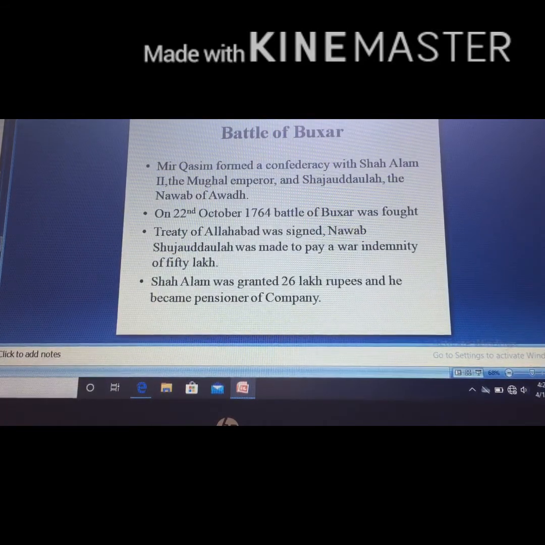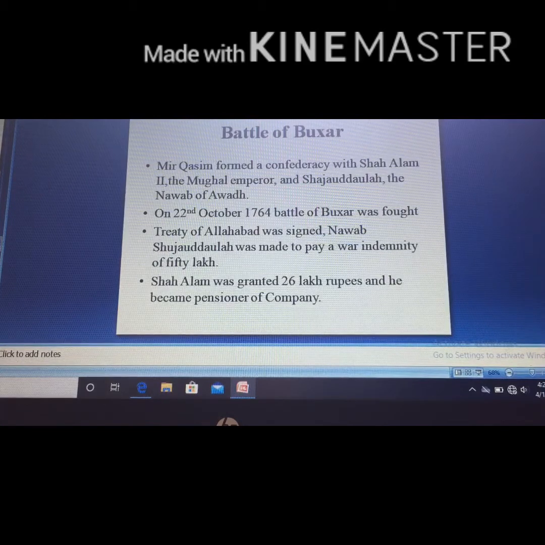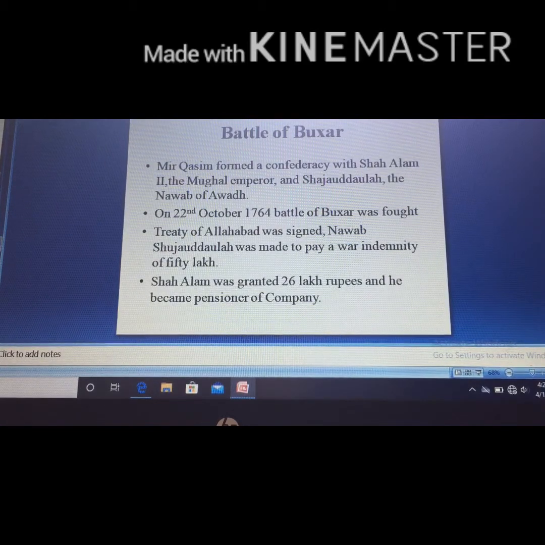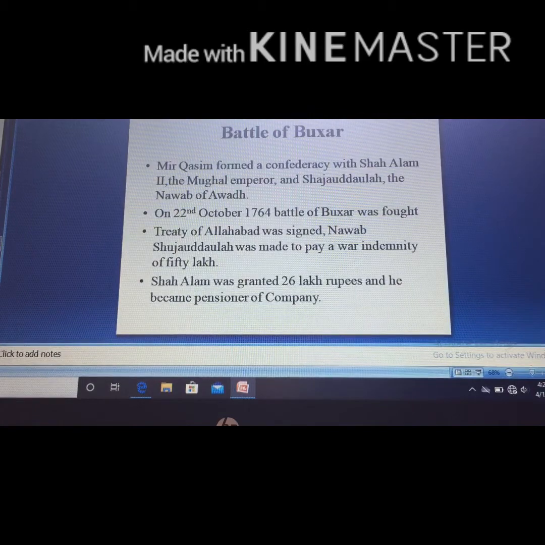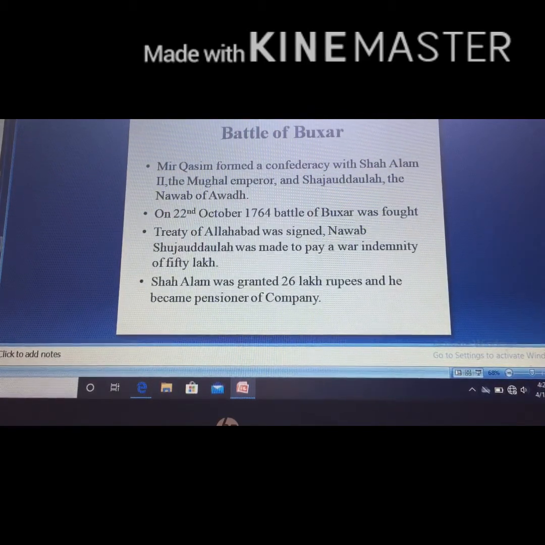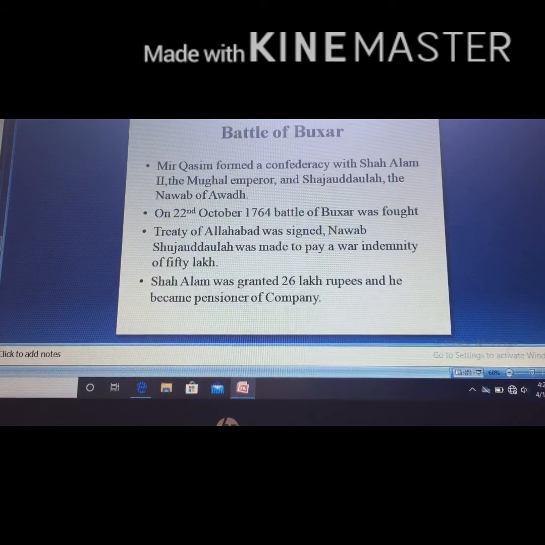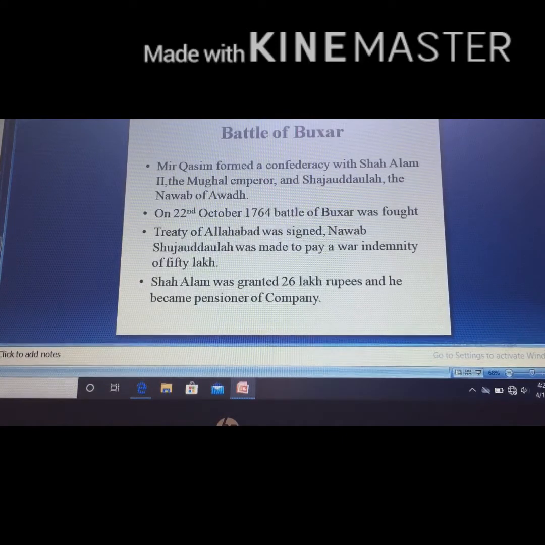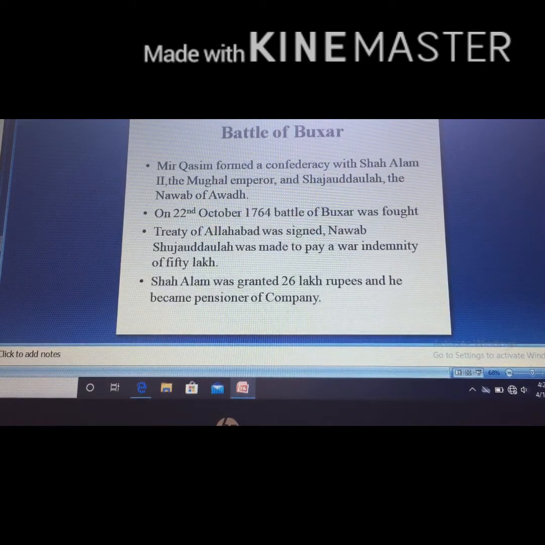They became the real masters of India. It raised their reputation to a great extent. After the Battle of Buxar, the Treaty of Allahabad was signed. Under this treaty, Nawab Shujauddaulah was made to pay a war indemnity of 50 lakhs. Shah Alam was granted 26 lakh rupees and he became the pensioner of the Company.